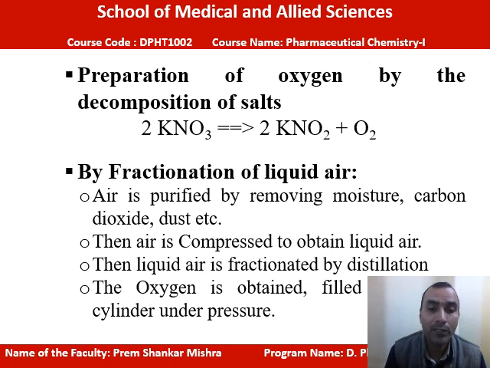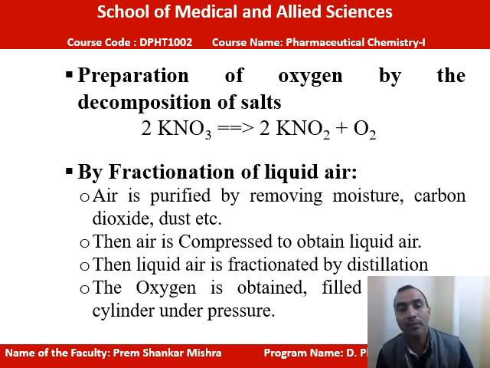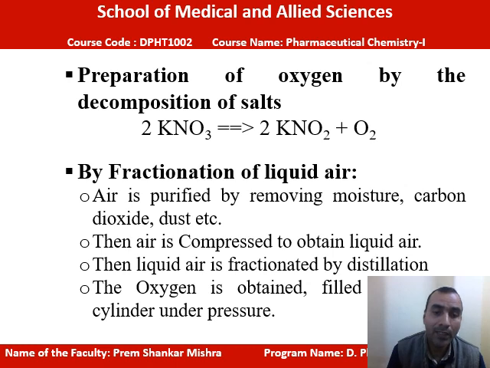When you heat potassium nitrate at high temperature, you get potassium nitrite and oxygen. This oxygen can be collected by the condensation method, and by fractionation of liquid air. From liquid air also you can collect oxygen.